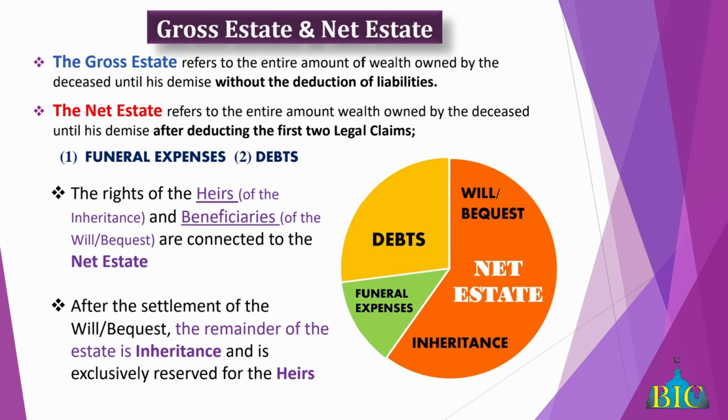Right, so we'll speak of the first what? The first claim to the estate, funeral expenses. Understand, when a person dies, you don't look and see how much money he has, how much he owes, this and that. The first claim is what? The funeral expense, right? The money is taken to what? To cover the cost of the funeral expense, right?